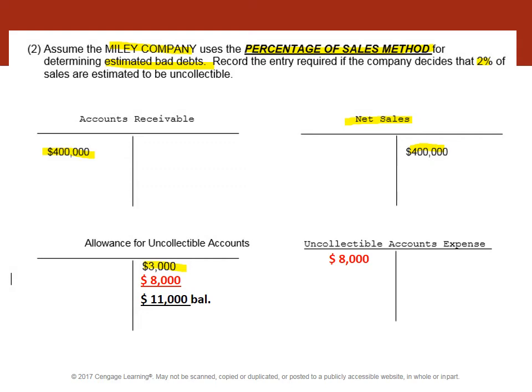My suggestion would be that you try your homework at this stage for the percentage of sales method. If you're trying to figure out which problems those are, look in the back of your textbook, ebook, or hard copy, and see the problems that relate to this method, and try them out now while it's fresh in your mind. It's the best way to enhance retention of knowledge.